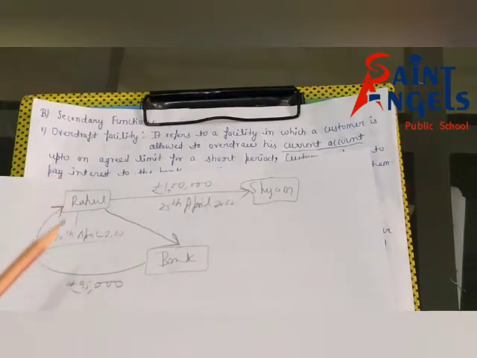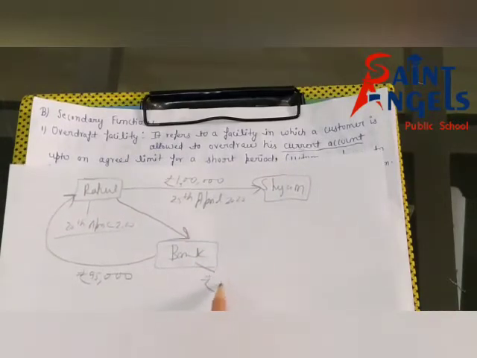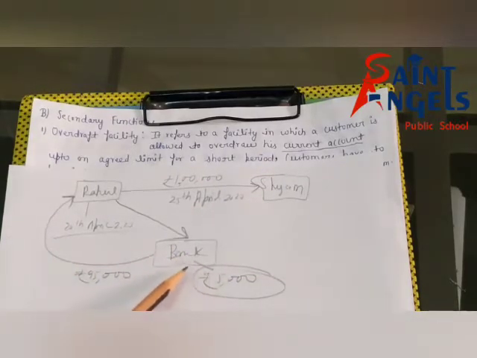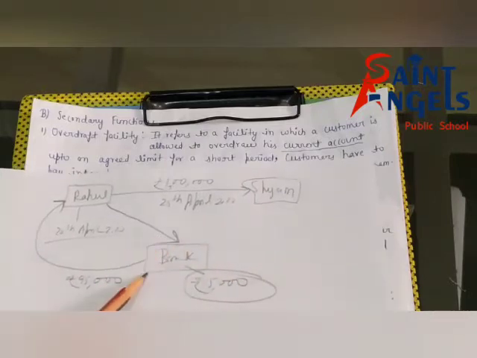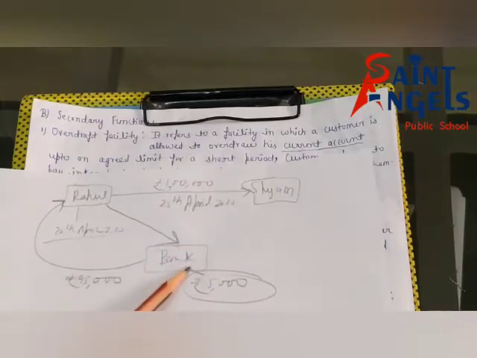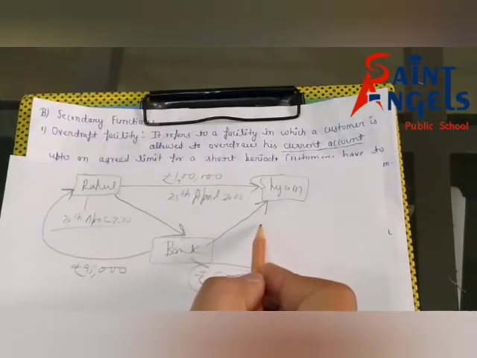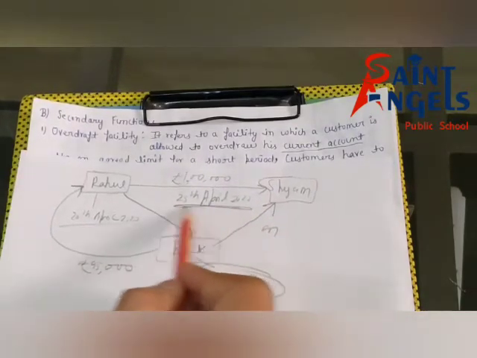And bank will get commission amount, after deducting, rupee 5,000. Commission amount of bank is rupee 5,000. Now bank will get rupee 1 lakh from Shyam on maturity.